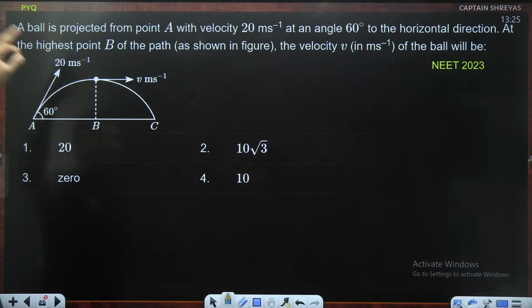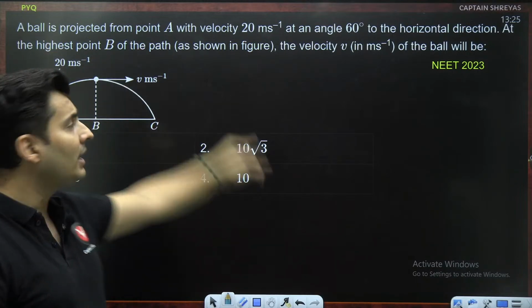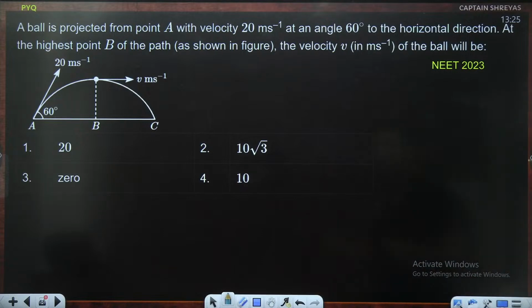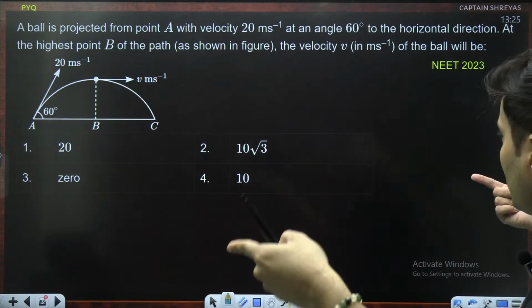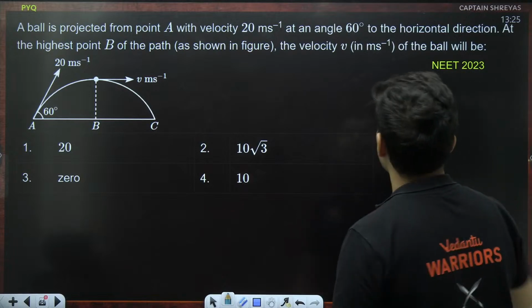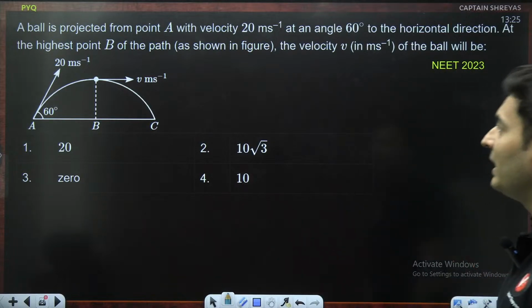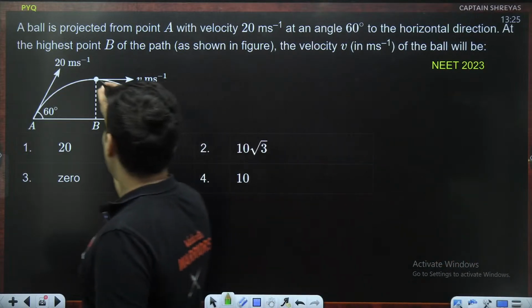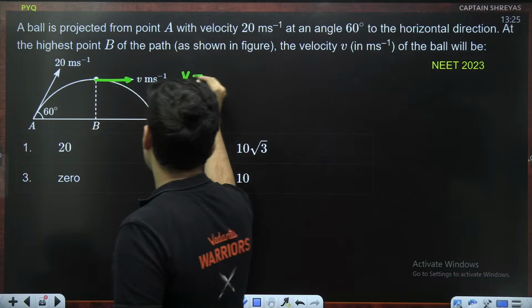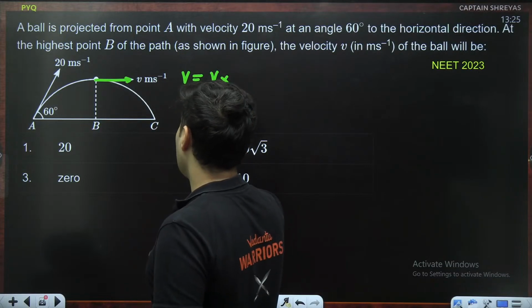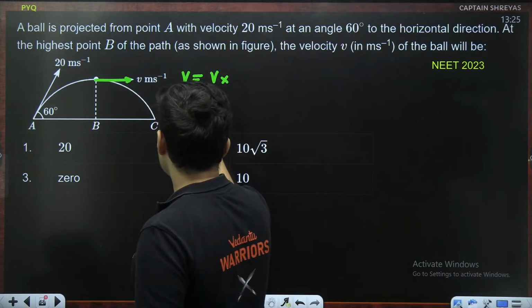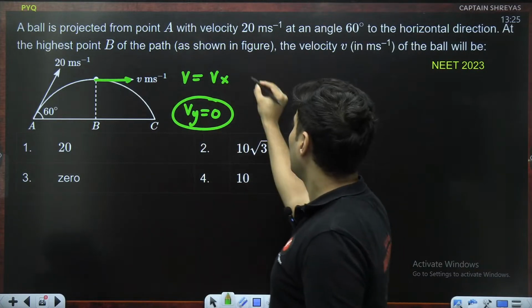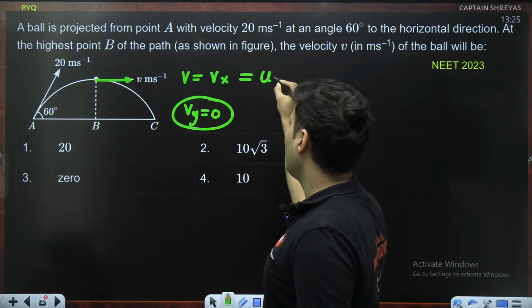NEET 2023. A ball is thrown from point A with some velocity at some angle to the horizontal. At the highest point B of the path, as shown in the figure, the velocity in meters per second of the ball will be how much? At the topmost point, the velocity will be only Vx because Vy becomes 0. So what will be Vx?